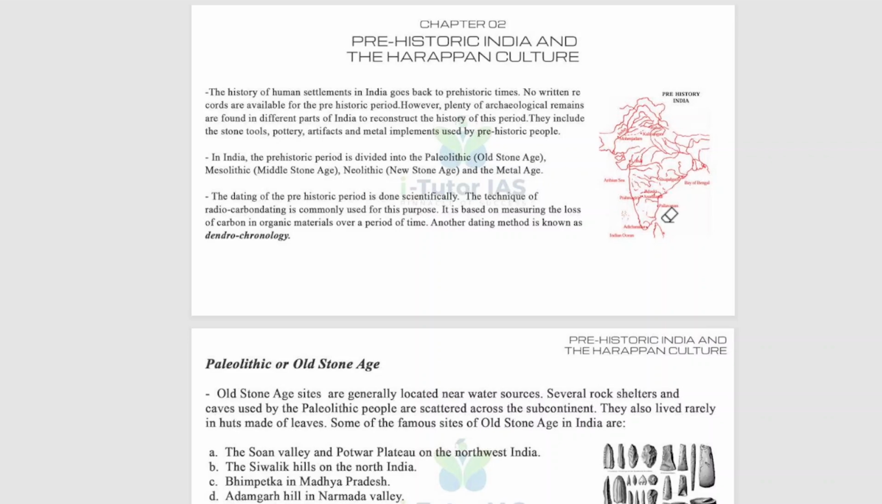The dating of the prehistoric period is done scientifically. The technique of radiocarbon dating is commonly used for this purpose. It is based on measuring the loss of carbon in organic material over a period of time. And another dating method is known as dendrochronology. So these are the scientific techniques used for dating the prehistoric period. So we will discuss one by one.